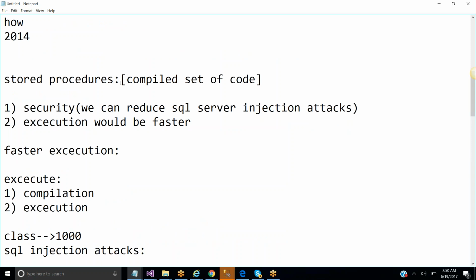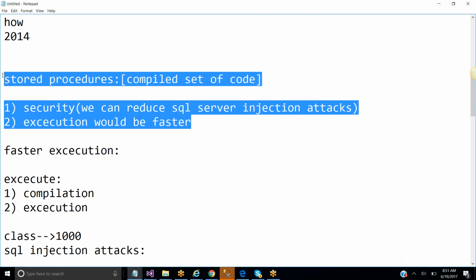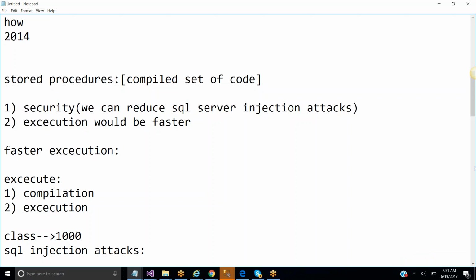One more advantage of SQL Server stored procedures is that we can provide security by stopping injection attacks. And one more is that executing the stored procedure is faster, because it will not be compiled again and again. So these two are the stored procedure advantages in SQL Server. How to create a stored procedure and how to use stored procedures in Visual Studio, we will see in tomorrow's class.